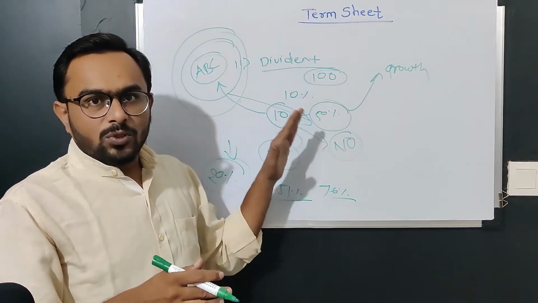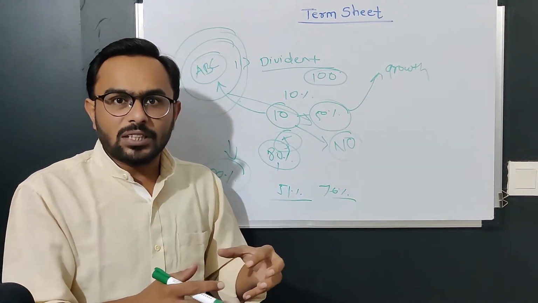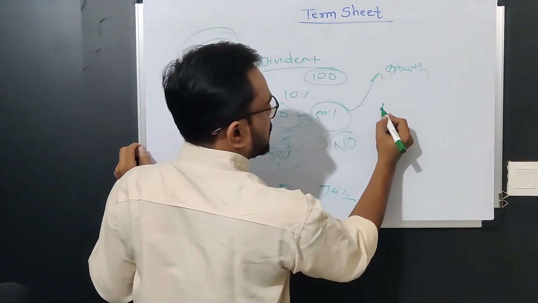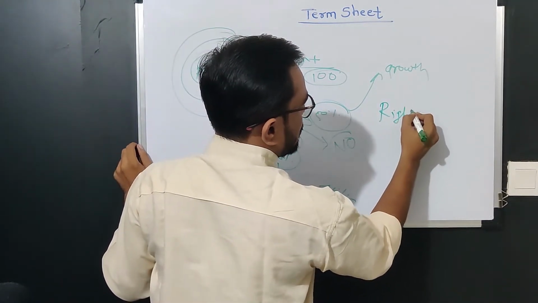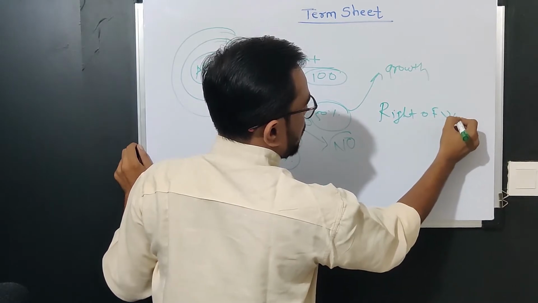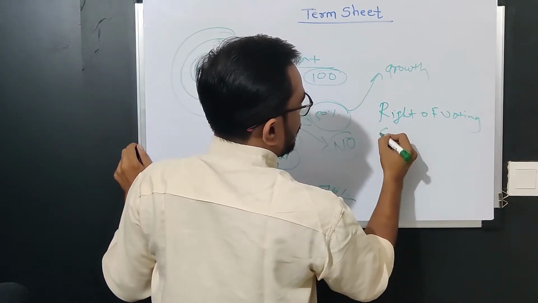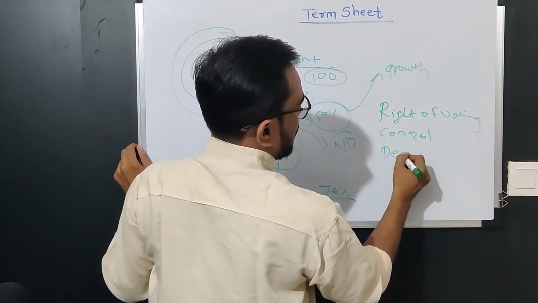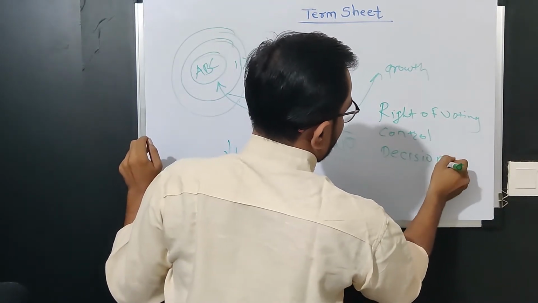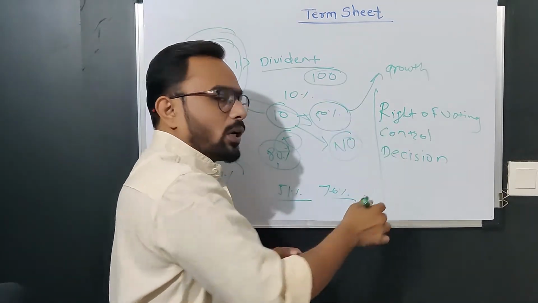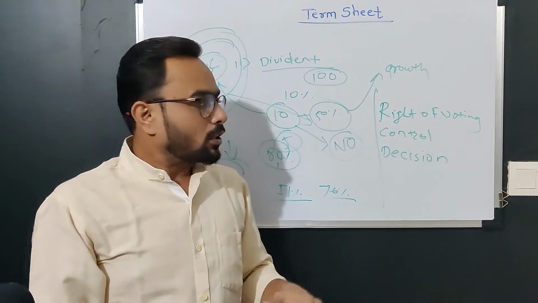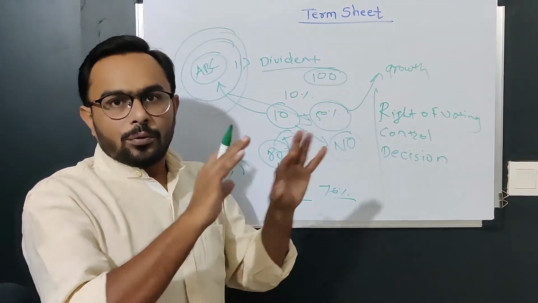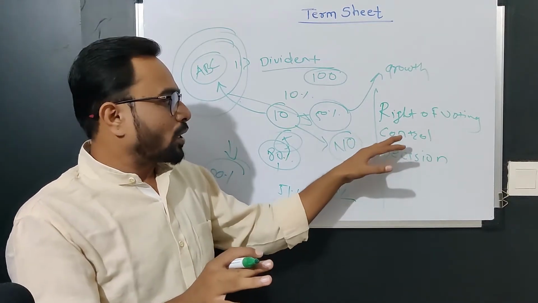But in the term sheet we have to clearly mention what are the rights of voting, control of the company and management, and decision making. So all these things we have to include in the term sheet. Rights of voting, everybody would have a right of voting.